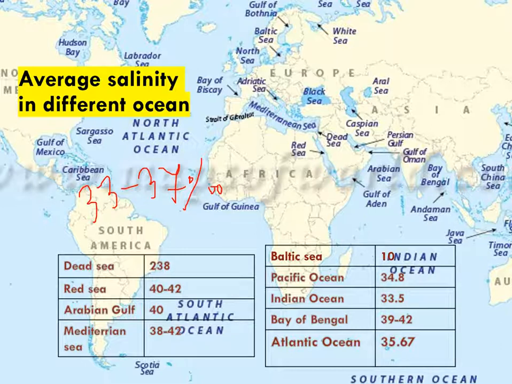For example, in the Dead Sea the average salinity is 238 parts per thousand. It means it has very high salinity. The Dead Sea has very saline water because it is situated in a landlocked state, on the border of Jordan and Israel. The Dead Sea is excessively salty, nearly 10 times saltier than normal seawater, so that people can float on top of it.